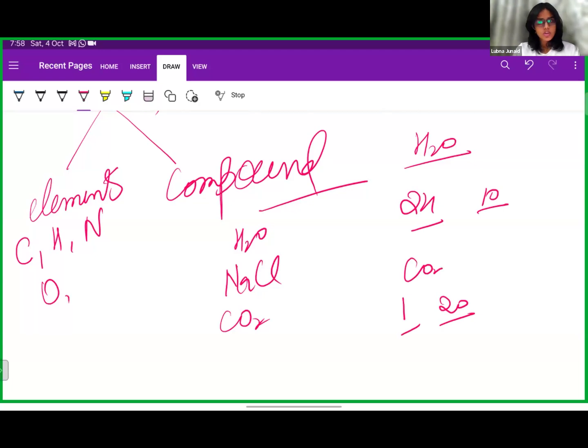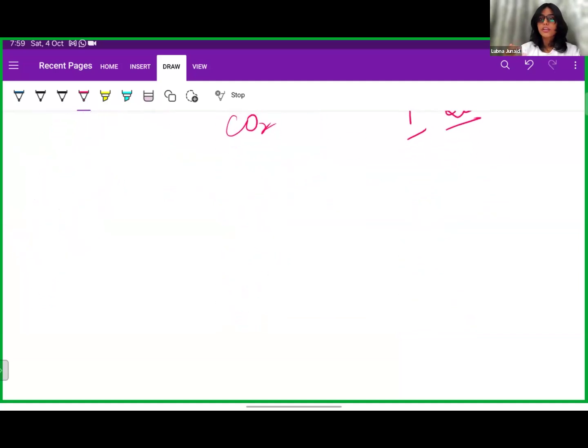Are we clear on this topic? Yes, then moving on to the next topic. The next topic is the physical and chemical properties of matter, the properties of matter and their measurement. How we will measure their properties, and how we classify them.